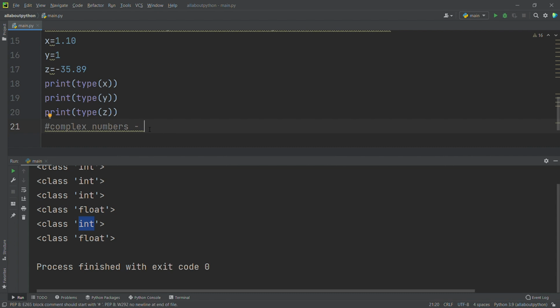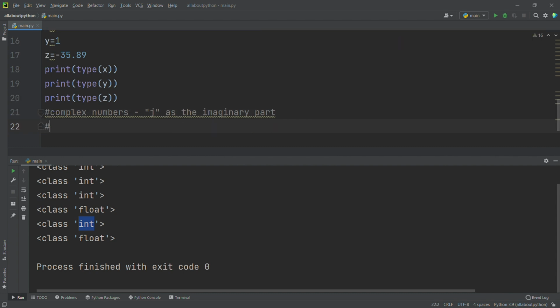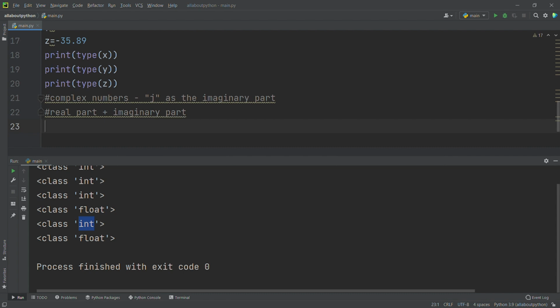So I will write here j as the imaginary part. A complex number is the real part plus the imaginary part. It is not necessary to have a real part, but the imaginary part must be there. Then only it's a complex number.